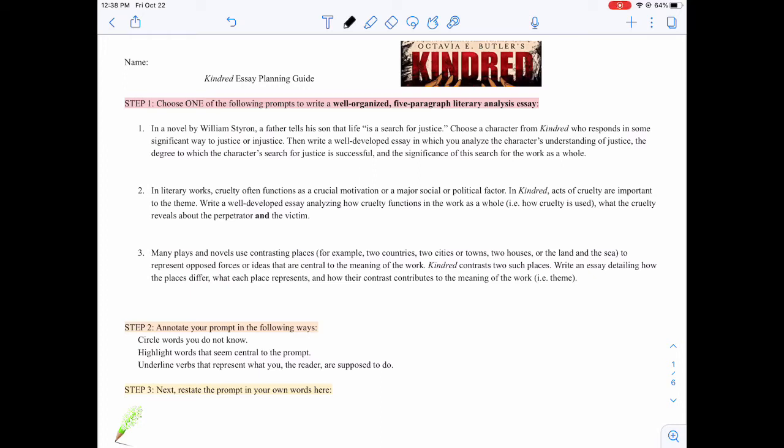Hello, beautiful students. We are going through our Kindred essay planning guide. We're going to read through all of the prompts and you will end up choosing one. You should be annotating the one you choose, so I'm going to do it as we go.